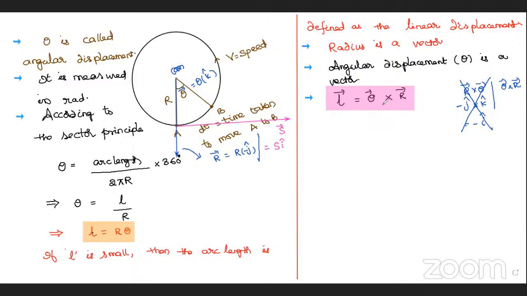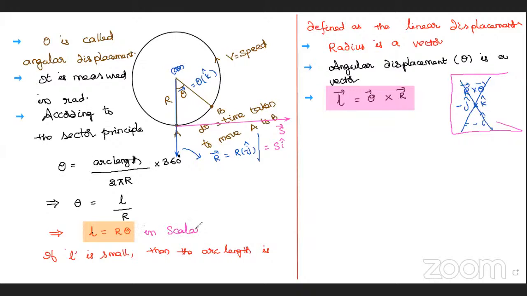L bar is equal to theta cross r, not r cross theta. All of you understood? I already proved it here. So I am going to erase this part. This I will keep there for checking while writing the notes. This is just for cross checking. Okay, good. Formula in vector form, formula in scalar form, both over.